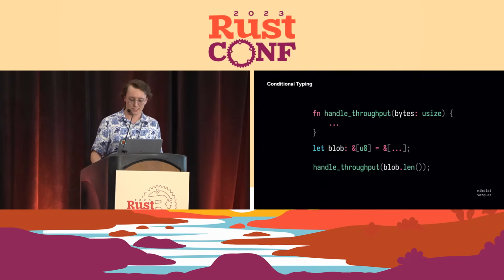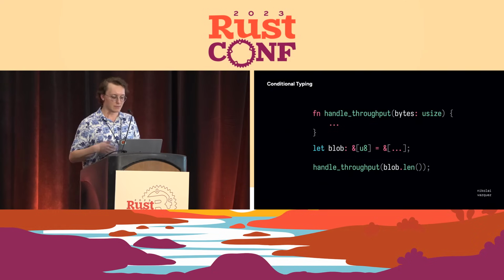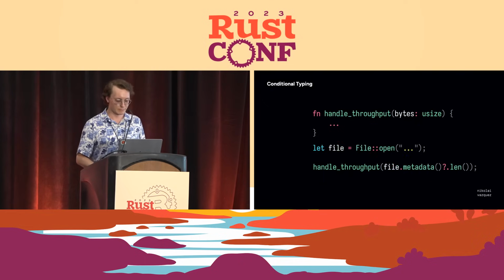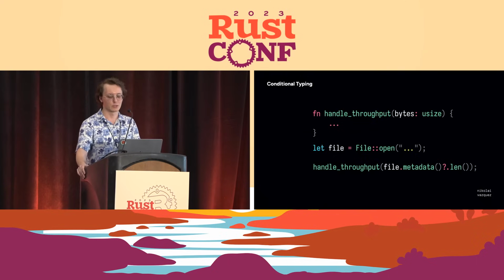Doesn't really matter what it is, but it fits in memory, and we want to, say, log the throughput that we're dealing with, or whatever you want to manage that value. But consider that we want to also make this work with bytes that are taken from the file system.